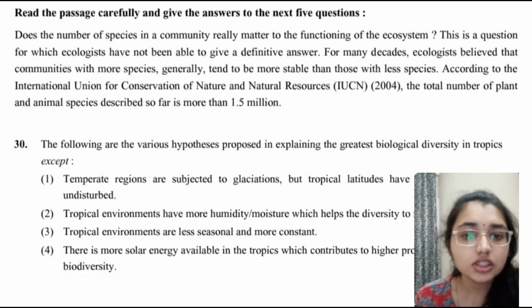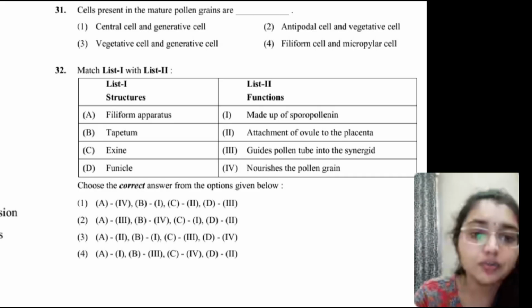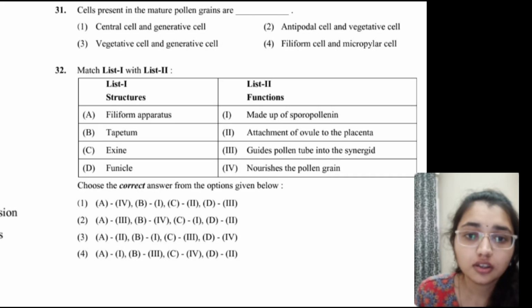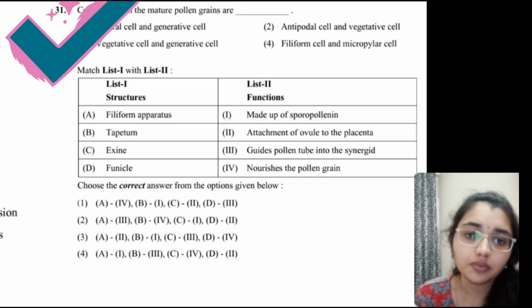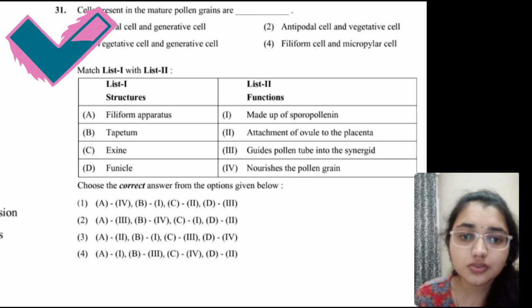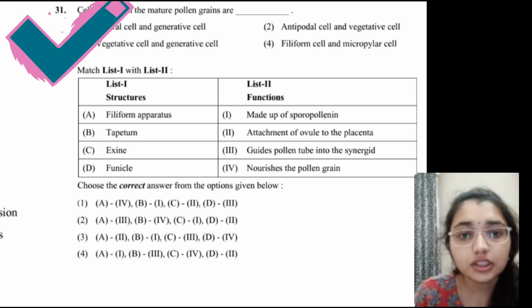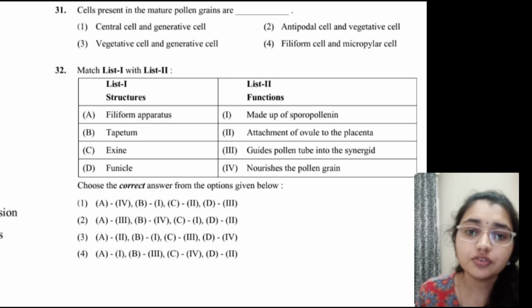The next question is: cells present in the mature pollen grains. The cells present in mature pollen grains are the vegetative cell and the generative cell. A mature pollen grain is 2-celled or 3-celled: the vegetative cell plus 1 or 2 male gametes.